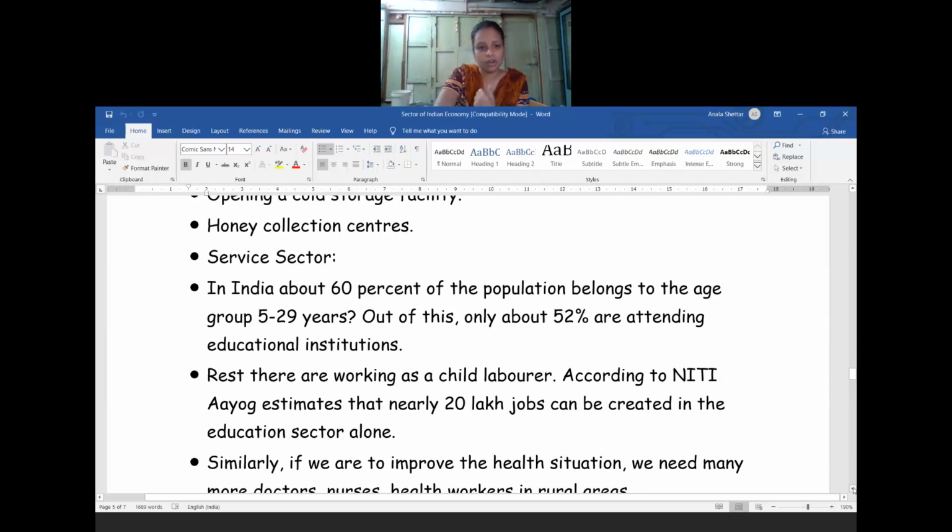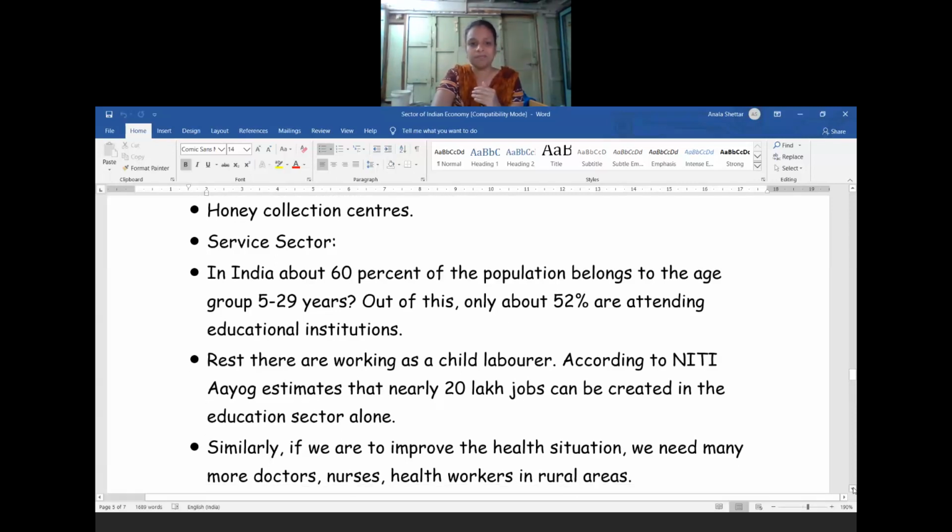According to the Niti Ayog, they did this survey, and according to that, nearly 20 lakh jobs are created by the education sector alone. By taking certain education, we can create a certain employment level in our country. So this is the survey according to the Niti Ayog.